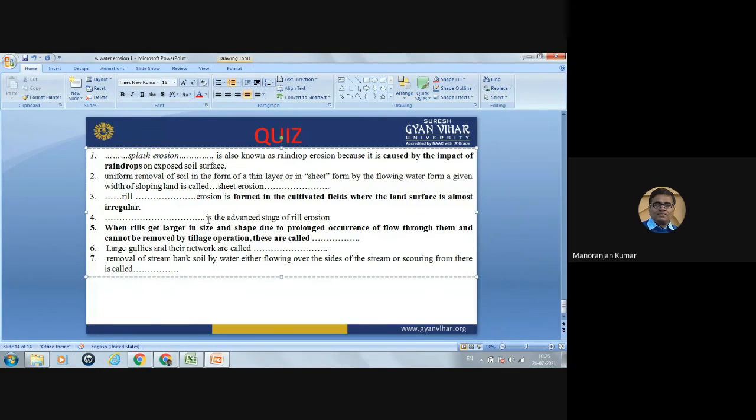Fourth, it is the advanced stage of the rill erosion. After the rill erosion, which erosion will take place? Gully erosion. Okay. Fifth question: when rills get larger in size and shape due to prolonged occurrence of flow through them and cannot be removed by tillage operation, they are called gully erosion.